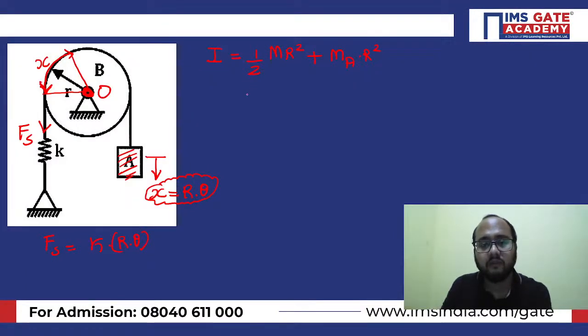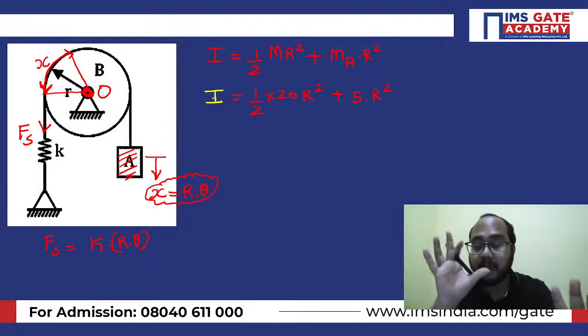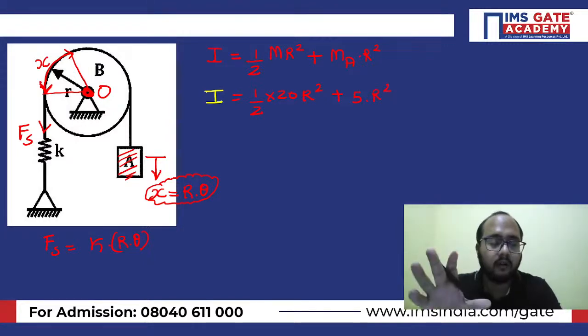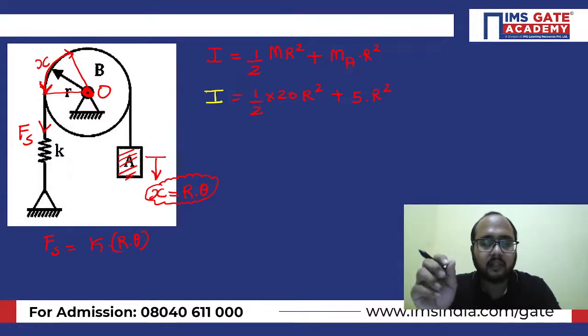So this is half times 20 R square, and here it will be 5 R square, right? Is this part clear, everybody? So this is the mass moment of inertia of the combined system. Combined system basically means the pulley and the block, both are considered here.